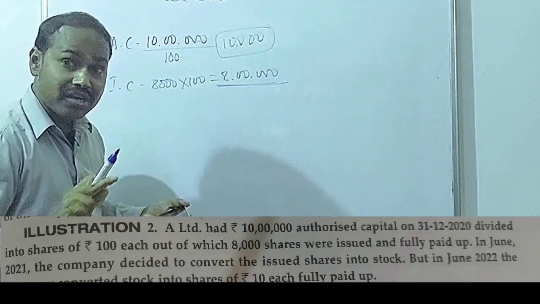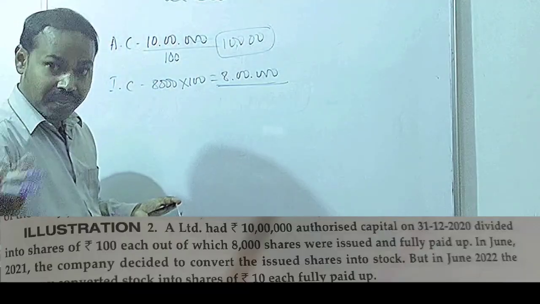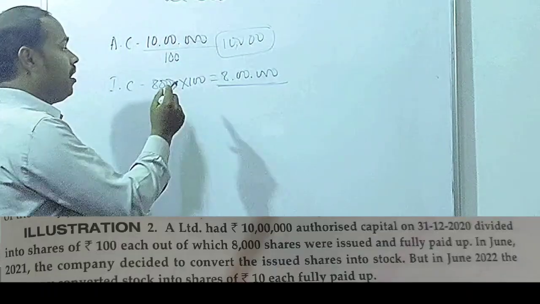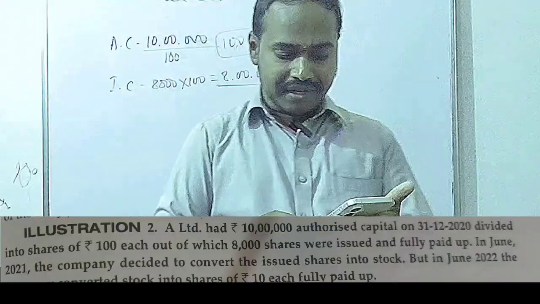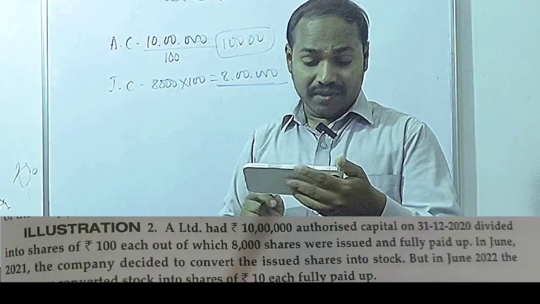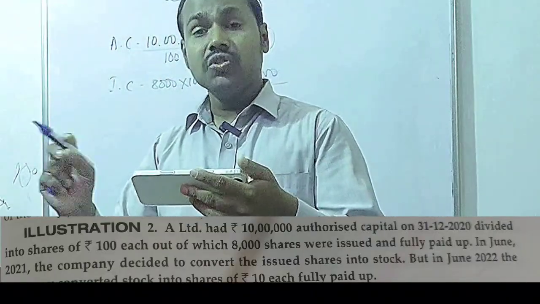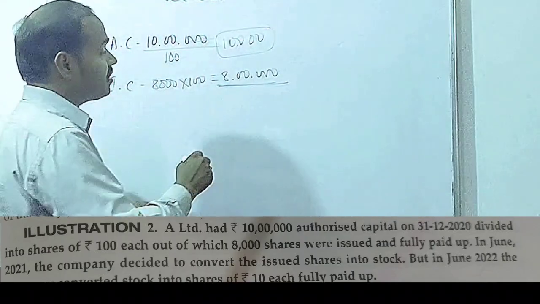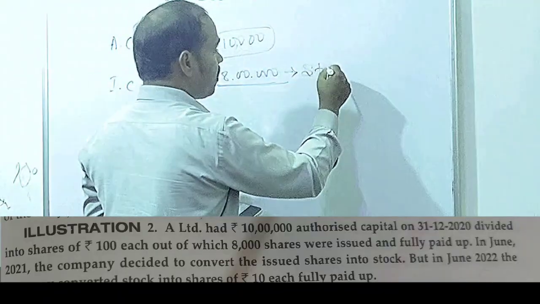Authorized capital will never be taken into consideration, whether you are passing journal entries or preparing a balance sheet. The number of shares issued will be taken into consideration, that is 8,000 shares. Next, in June 2021, the company decided to convert the issued shares into stock. 8 lakh worth of shares have been issued, and these are going to be converted into stock.